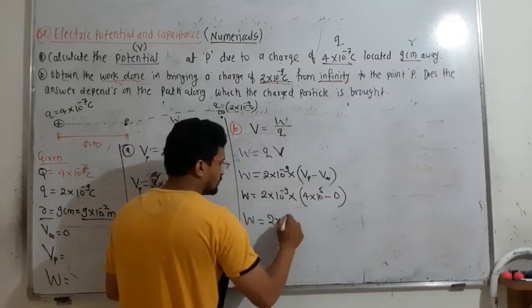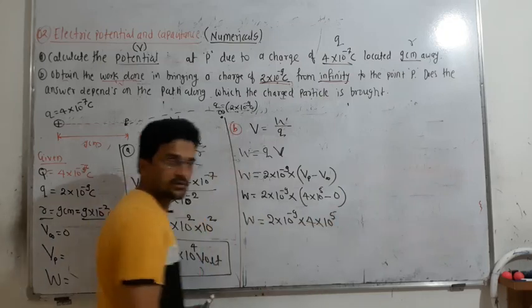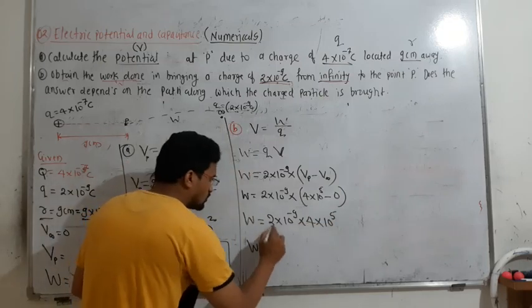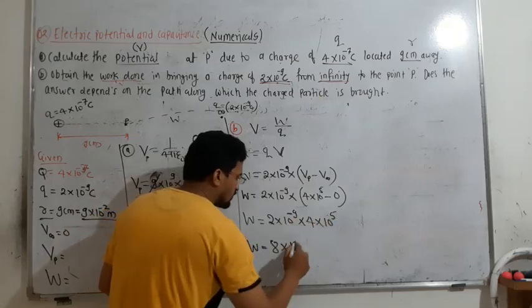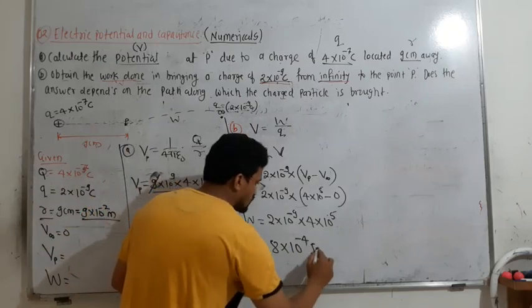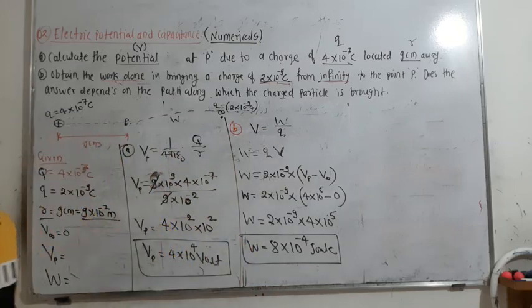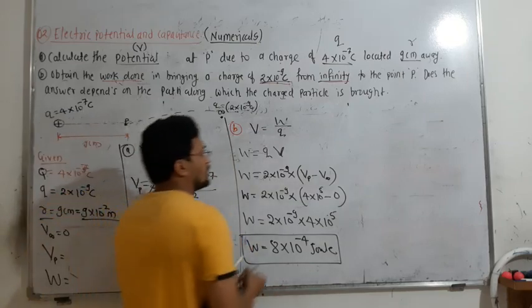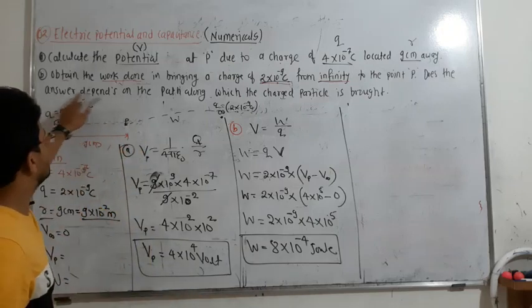2 into 10 to the power of minus 9 multiplied by 4 into 10 to the power of 5, correct? Okay, solve this. So work done is equal to what? 2 into 4, 8 into 10 to the power of minus 9 plus 5, it becomes 10 to the power of minus 4, correct? Okay, so this is in joule, because work done has a unit in terms of joule itself, correct?